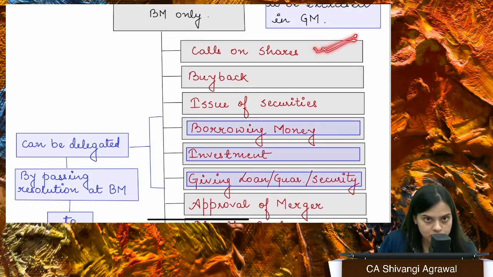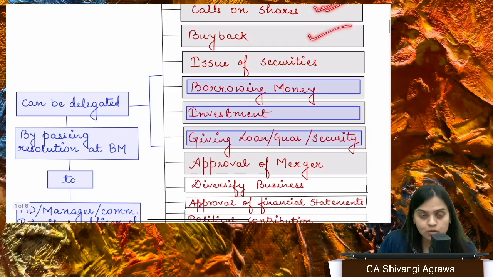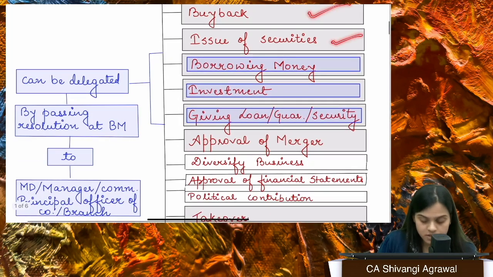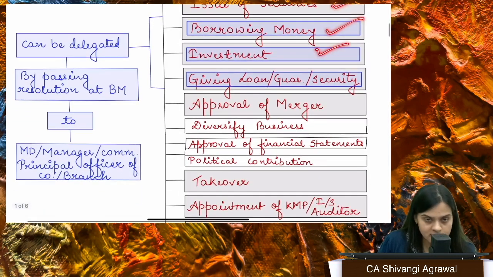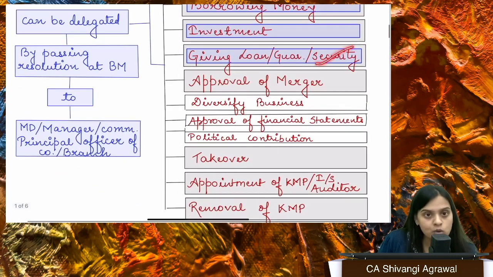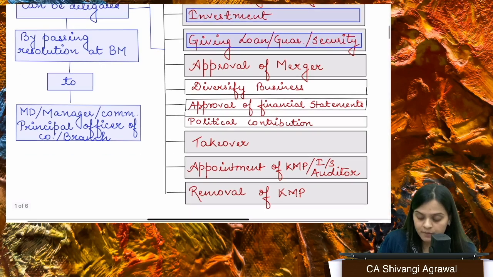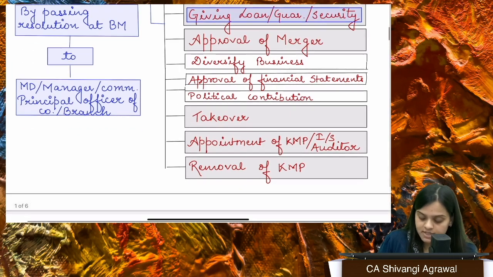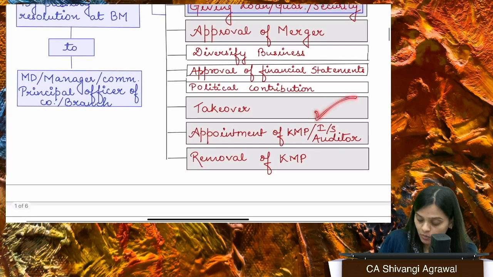make calls on shares, if you want to go for buyback, issue of securities, borrowing of money, investment of funds of the company, giving loans, right? Approving financial statements, board's report, right? Diversifying business, approving amalgamation or merger, right? Any political contribution if you want to make, right? Takeover, appointment of KMP, removal of KMP, or any other matter which may be prescribed. Okay.